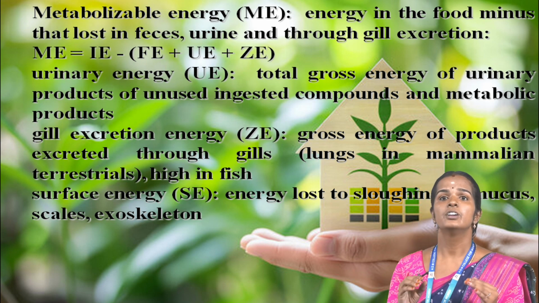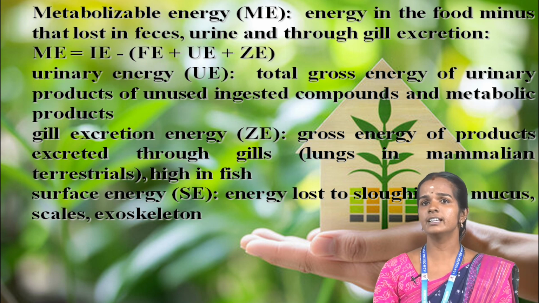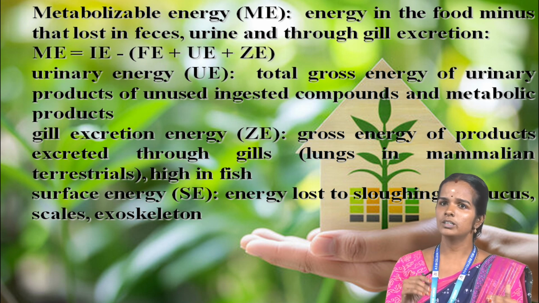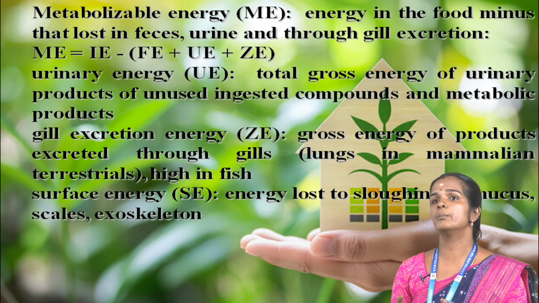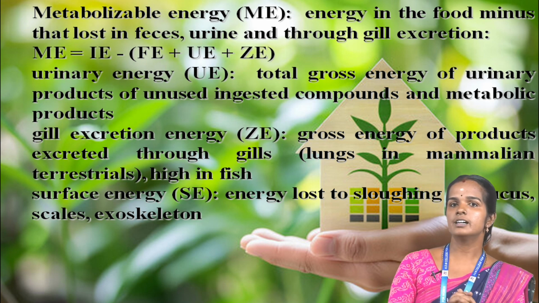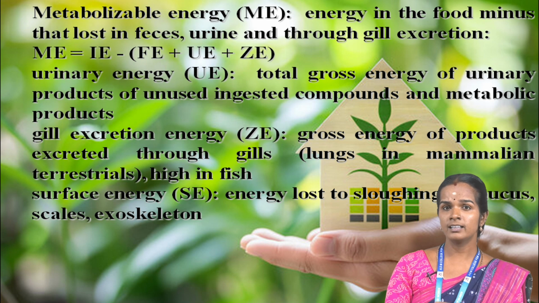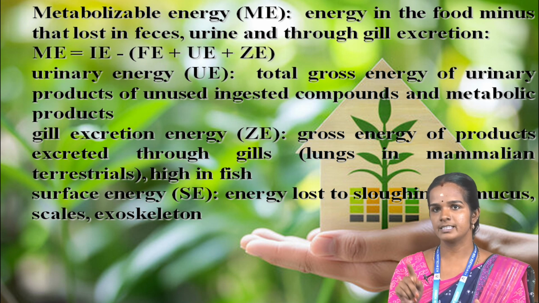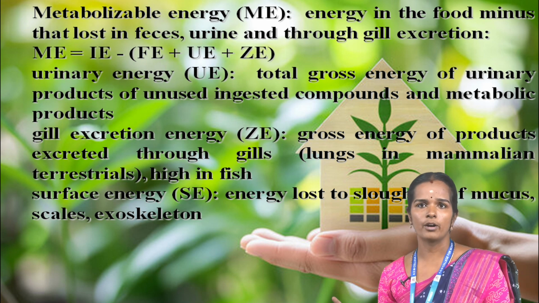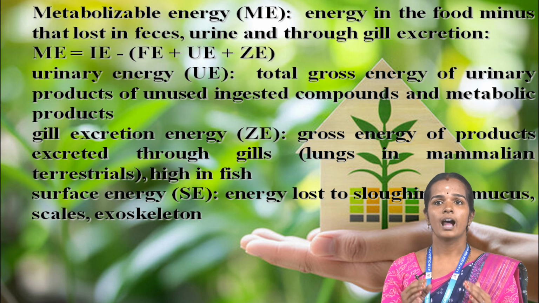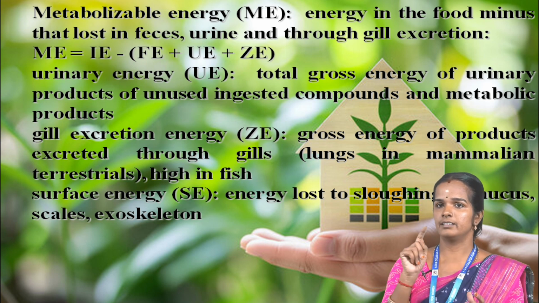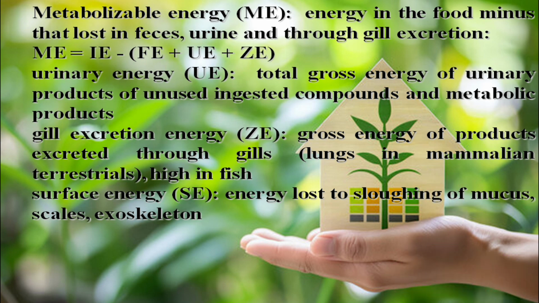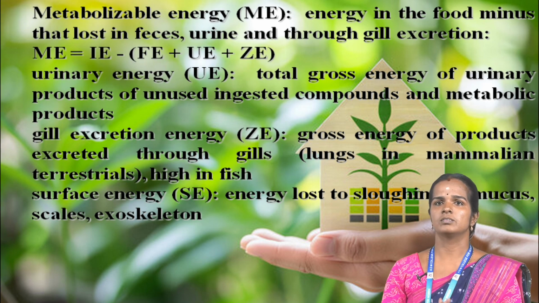Second, we see the urinary energy. This urinary energy is called UE. It is the total gross energy of urinary products, unused compounds of metabolic products. Third, we will see the gill excretion energy, ZE. Gross energy of products excreted through the gill in fish. Surface energy, we call it SE. Energy lost to shedding of mucus, scales, exoskeleton.